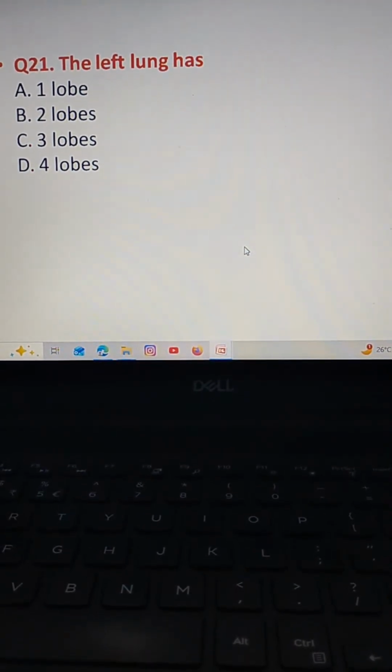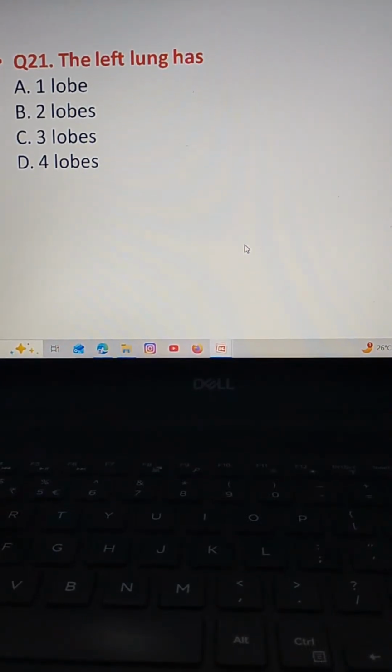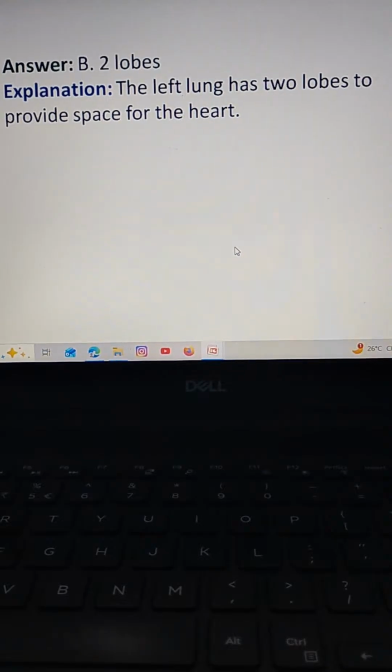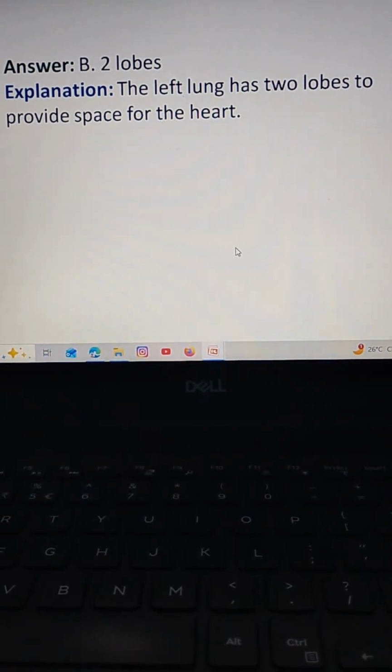The left lung has how many lobes? The correct answer is option B, 2 lobes. The left lung has 2 lobes to provide space for the heart.